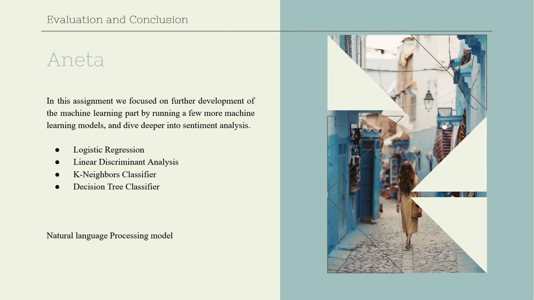In this assignment, we deploy additional models such as linear discriminant analysis, k-neighbors classifier, and decision tree classifier, and we were able to obtain accuracy scores of 86.3% for LDA, 75.6% for KNN, and 79.3% for decision tree classifier, compared to logistic regression that had 86.1%. With these results, we can say that the LDA and our previous model, logistic regression, performed the best.